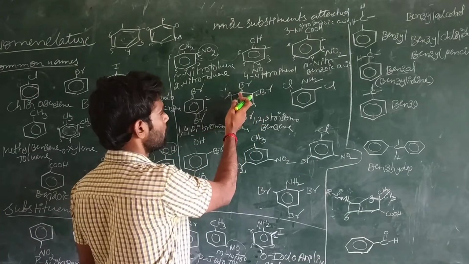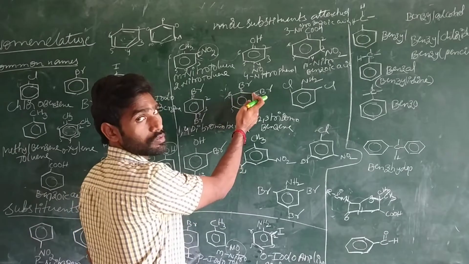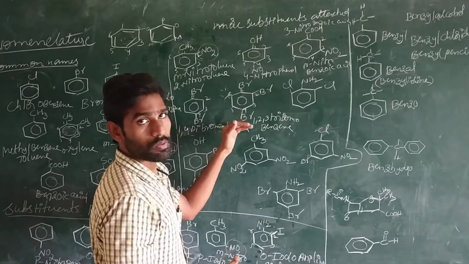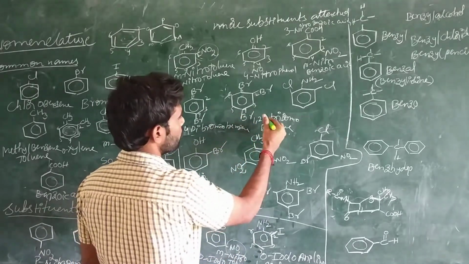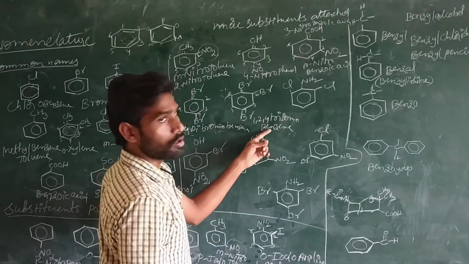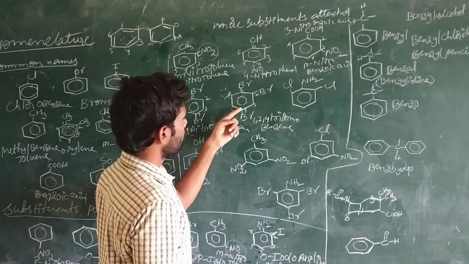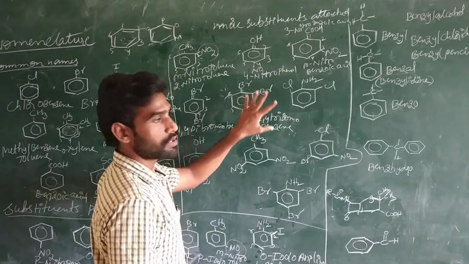That is the criterion: the substituent groups must get the least numbers, 1, 2 and 4. 1,2,4-tribromobenzene. If you number anti-clockwise, 1,4,6-tribromobenzene, that is not correct.